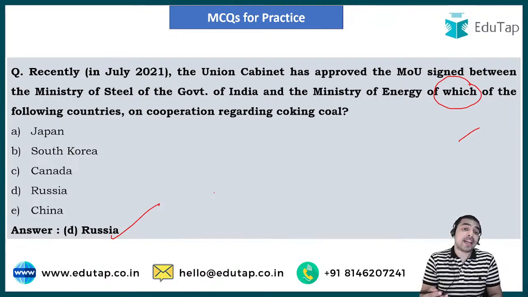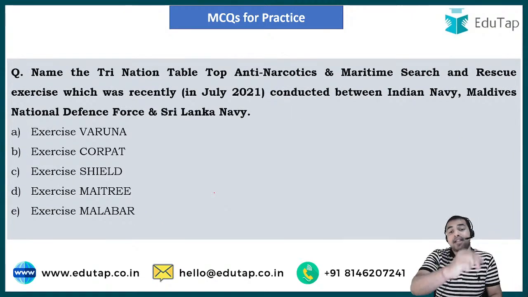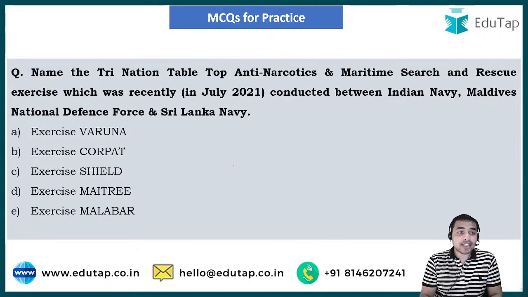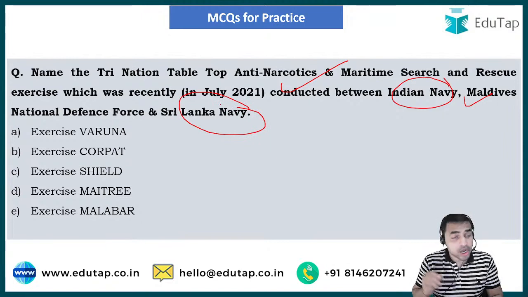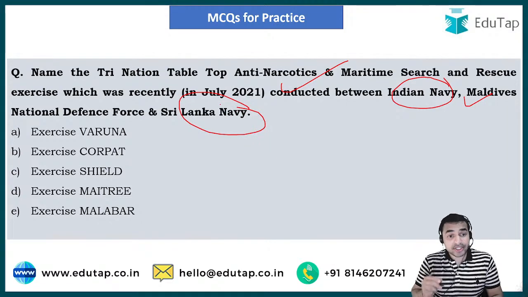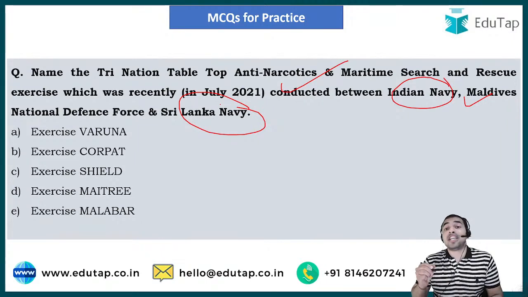Now let's move ahead towards the third question of today's MCQ series. The third question is here on your screen. Name the Tri-Nation Tabletop Anti-Narcotic and Maritime Search and Rescue exercise which was recently conducted between the Indian Navy, Maldives and Sri Lankan Navy. Please answer the question in the comment section below. The options are exercise Varuna, exercise Corpet, exercise Shield, exercise Matri, and exercise Malabar.